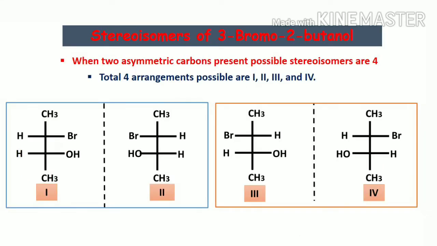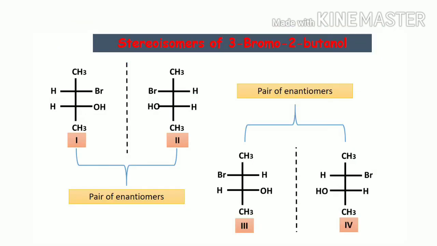Okay. So how many stereoisomers are possible? Total 4. That means 3-bromo-2-butanol can exist in 4 different forms, which are stereoisomers, more precisely optical isomers of each other. The 4 forms are shown with Roman numbers 1, 2, 3 and 4. Out of which, look at pair 1 and 2, and 3 and 4. What is your impression? Yes, they are non-superimposable mirror images of each other. That means they are pairs of enantiomers.